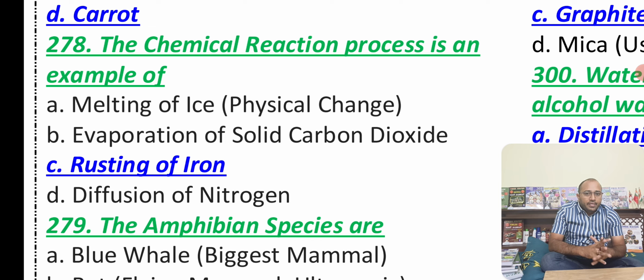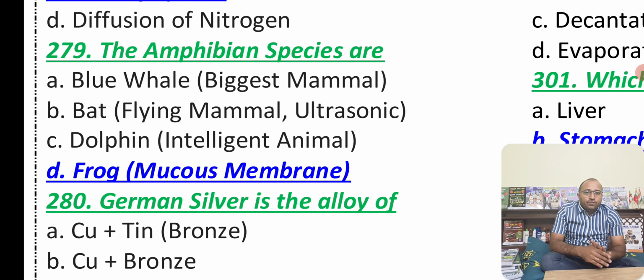Melting of ice is a physical change. Evaporation of solid carbon dioxide is a sublimation process. We know solid carbon dioxide is also known as dry ice. Now, diffusion of nitrogen. Amphibian species, you know that the frog is one type of amphibian, along with the tortoise. In frog we have a mucous membrane that helps the frog live. If the skin gets dried, the mucous glands get dried, then the frog will die.